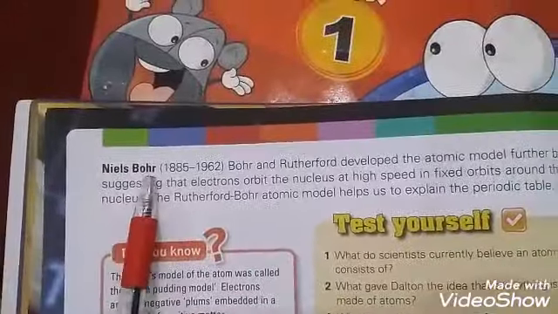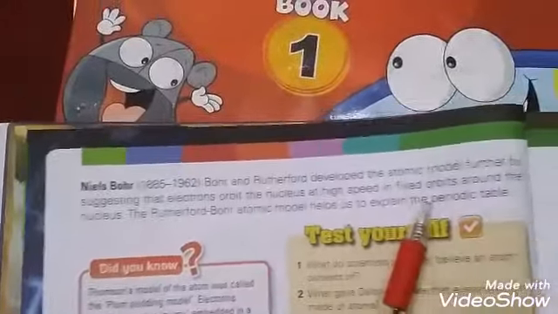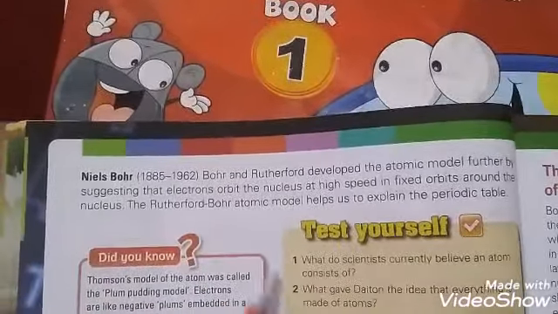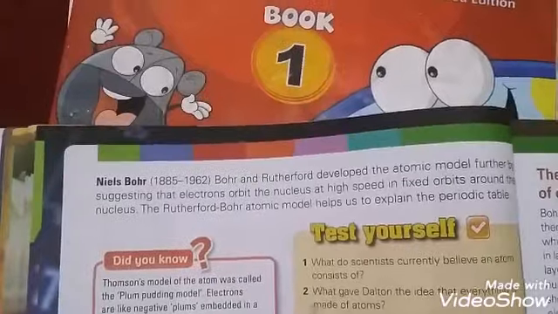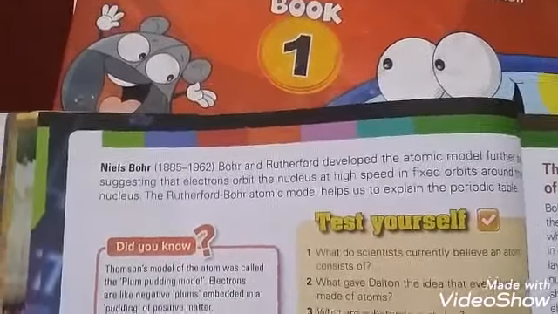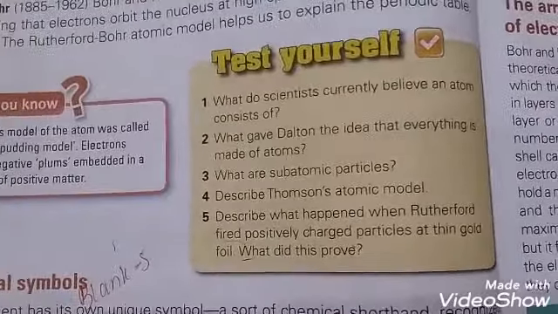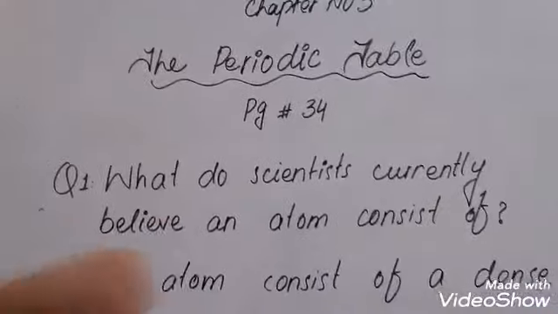The next is Niels Bohr. After the discovery of the Rutherford atomic model, Niels Bohr suggested that the electrons are present outside the nucleus, moving at high speed in fixed orbits. Now some test yourself questions on page number 34 and the answers.